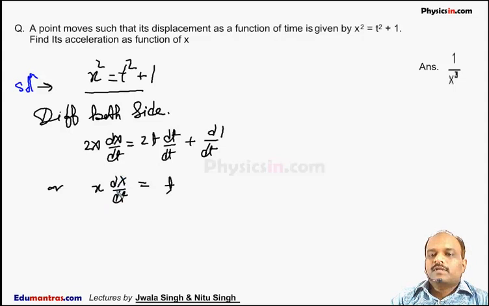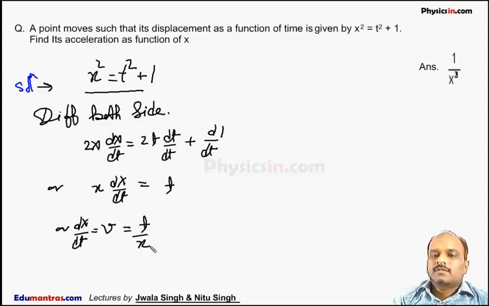So from here we get dx by dt is equal to t by x, and dx by dt is also v. So this is the speed of the particle as a function of time.